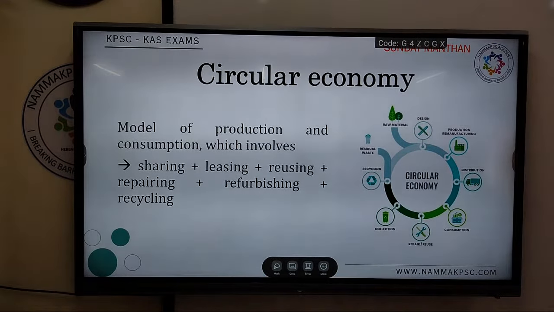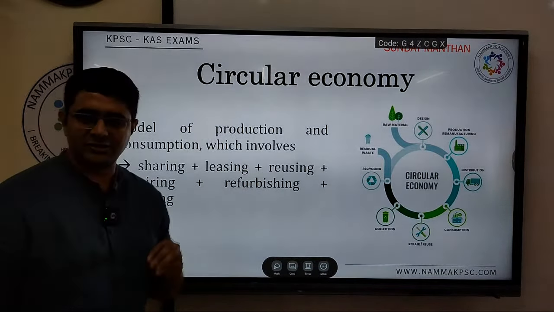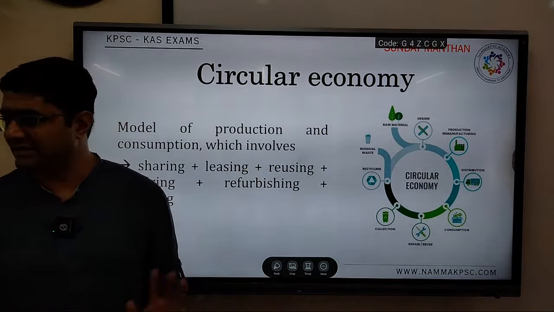So there was an era where we talked about use and throw. Now give away that concept of use and throw. Instead, repair, reuse, recycle, reduce, all these are the words that you can use. See, these are all fodder points. Just throw them in your answer, throw them in your essay, that's all.